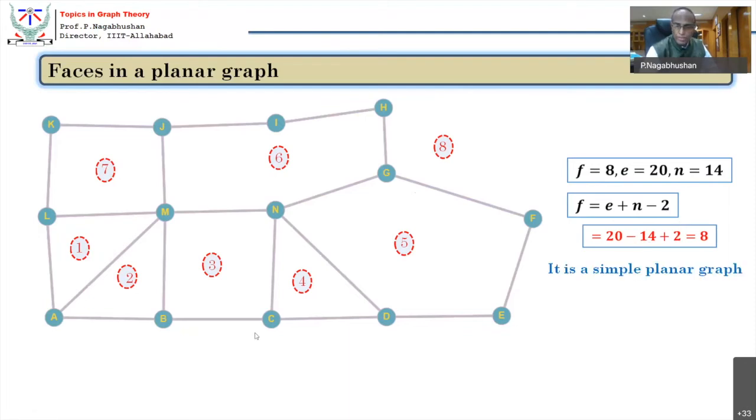So now it is a simple planar graph. I have not allowed any parallel edges, any self loops, or any pendant edges. It's a simple planar graph.